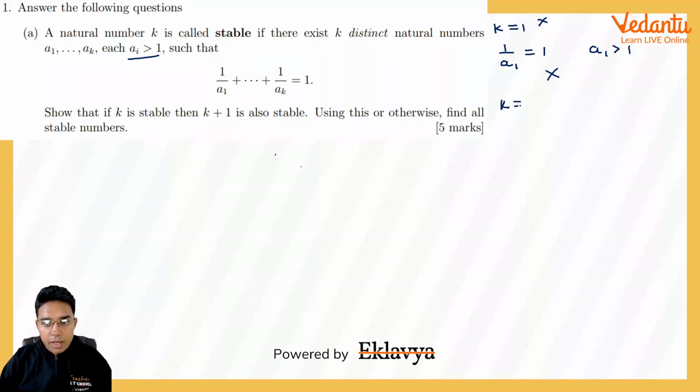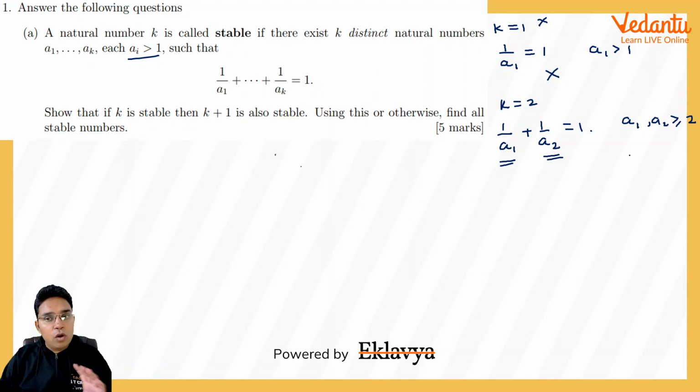Now coming to k equal to 2. Then we have to have two numbers a1 and a2, so that 1 upon a1 plus 1 upon a2 is equal to 1. But because they both are distinct and greater than 1, a1 and a2 both will be greater than or equal to 2. Because they are distinct, one of them has to be 3 or more. So if you take the sum of their reciprocals, it cannot become equal to 1.